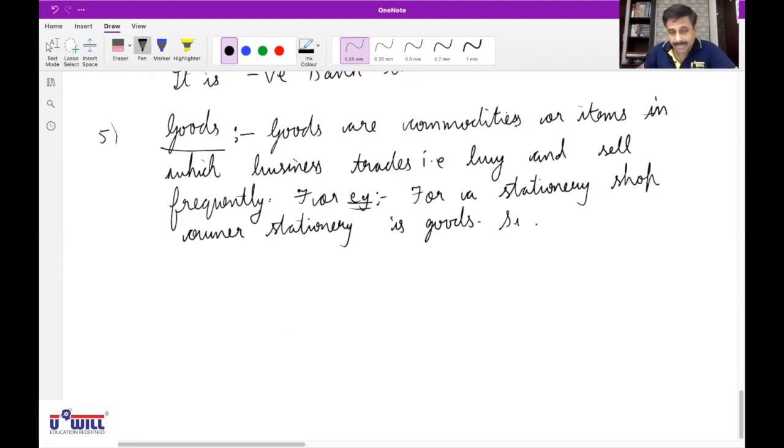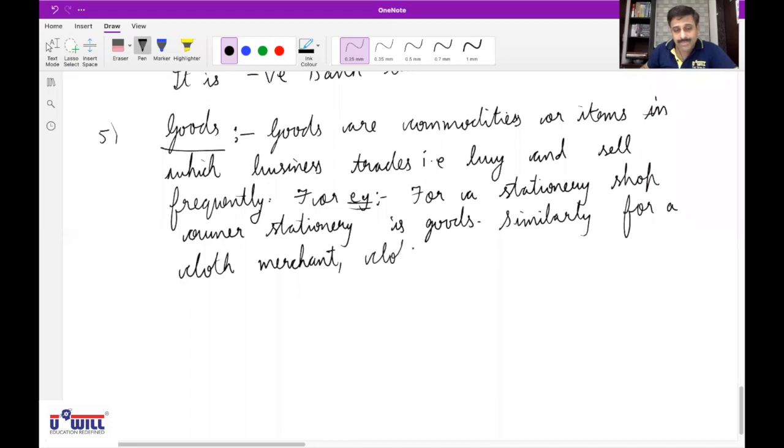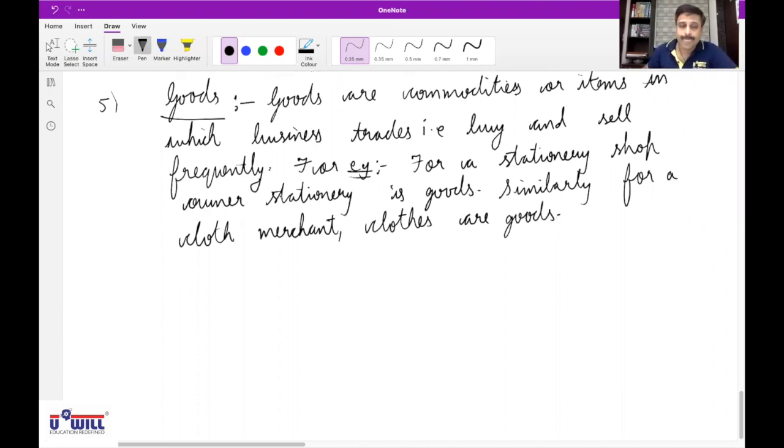Similarly, for a cloth merchant, clothes are goods. So is everyone clear up till here? All of you? Yes, sir.